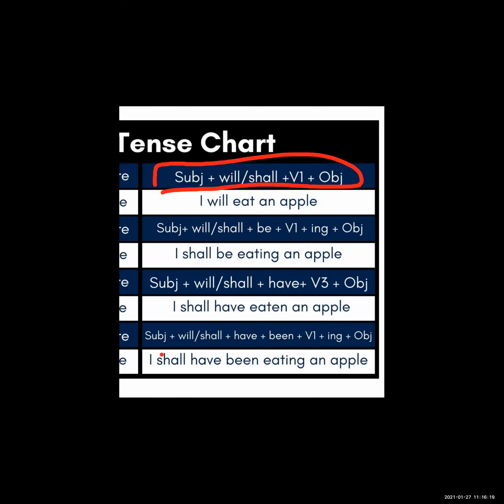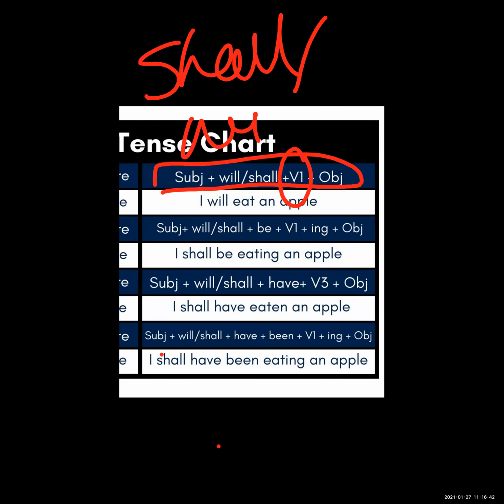Okay, so see here, I is subject, will is a helping verb, eat is the first form of verb, and an apple is the object. Don't get confused here students. In future tense also, in simple future tense we use V1. Okay, shall, will plus V1 we use in the simple future tense.